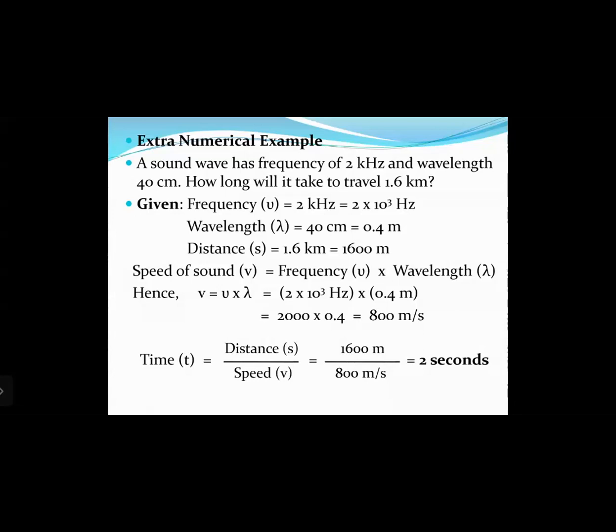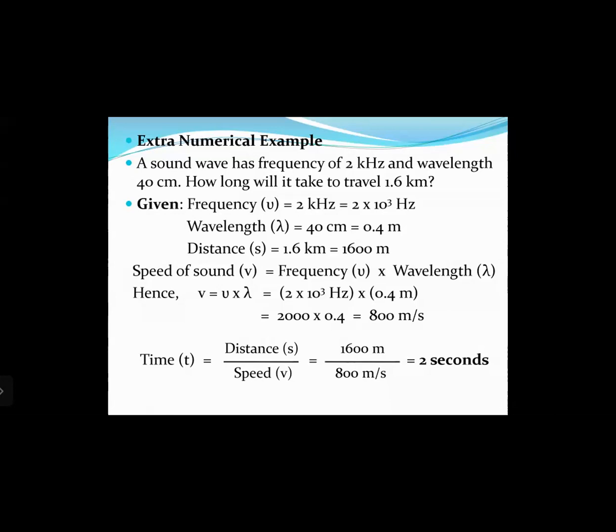We know 1 meter is 100 centimeters. So 40 centimeters will be 0.4 meters. Now remember, you have to convert all of this into the SI system or MKS system: meter, kilometer, second. Then the distance given is 1.6 kilometers, that is 1600 meters. Now we know the formula.